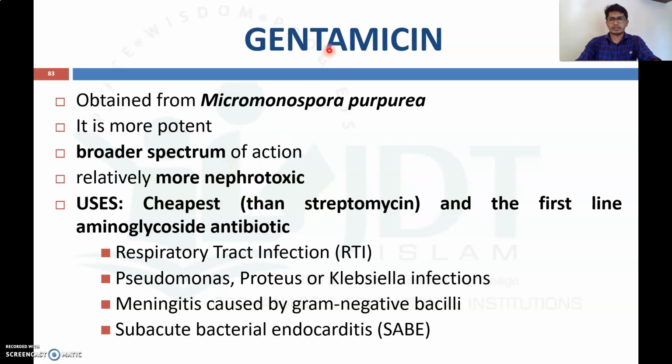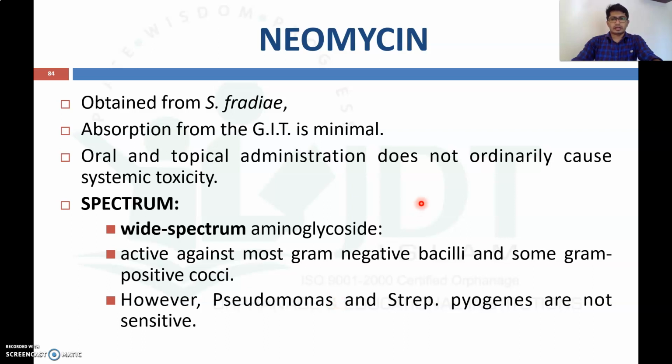It is available as different eye drops, etc. And this is one of the cheapest drugs when compared with streptomycin, and it is the first line aminoglycoside antibiotic for the treatment of respiratory tract infection, Pseudomonas, Proteus and Klebsiella infection, meningitis caused by gram-negative bacilli, and subacute bacterial endocarditis.